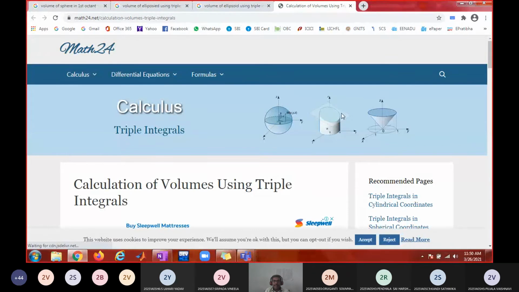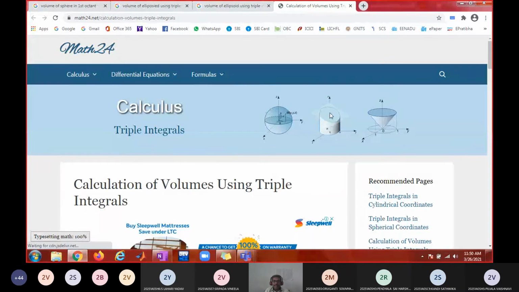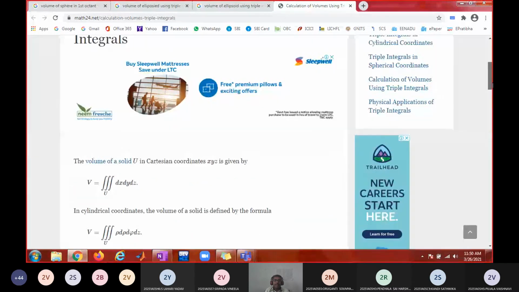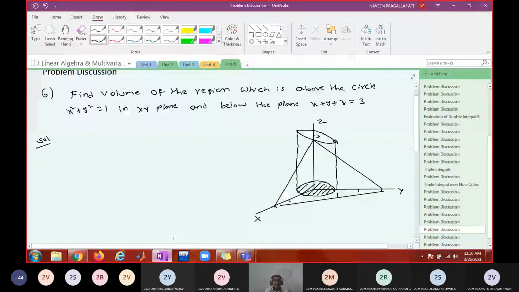Okay, it is cut off by the plane x plus y plus z equal to 3. So this plane is intersecting at this point. This plane will intersect the y-axis at this point. This plane will intersect x-axis at this point. Okay. Do you see this kind of solid